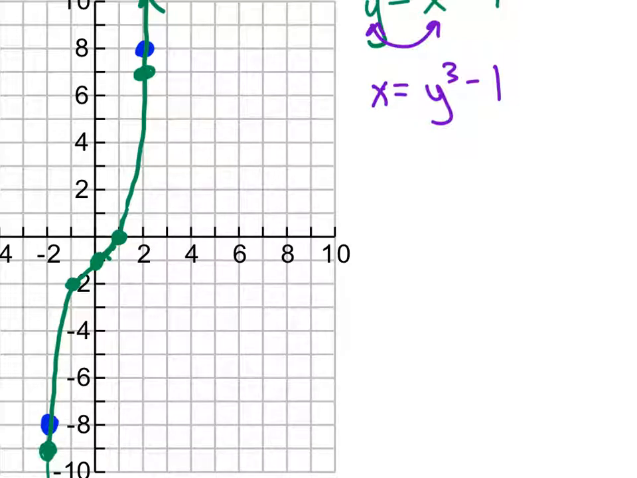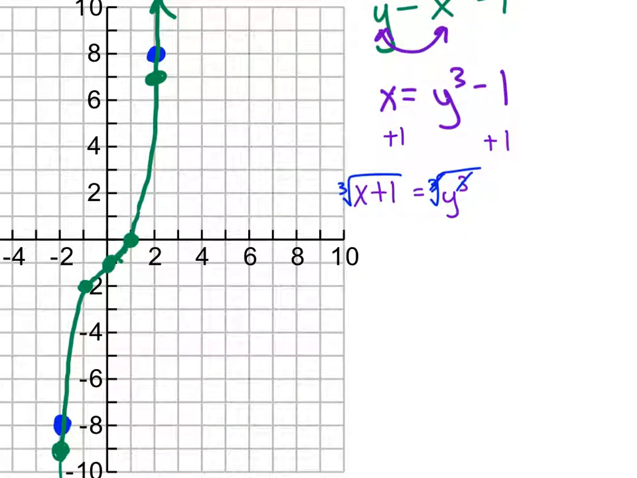Let's go. So we're going to add 1. X plus 1 equals y cubed. And then how do I get rid of y cubed? I get rid of cubed with cube root. Cube root. Okay? And the cube root goes over that entire side. X plus 1, all of it is under the cube root. So I'm cube rooting both sides. And I get y equals cube root of x plus 1.